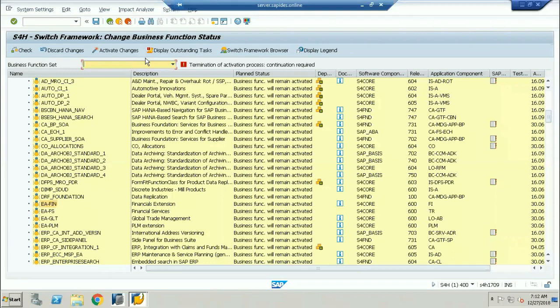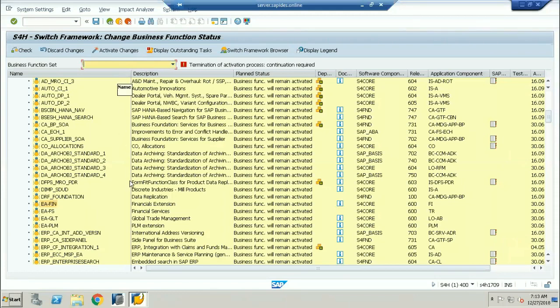Okay, and for the new GL? New GL will always be the default. So new GL will be the default when you go for SAP S/4HANA conversion, there's no need to get it. Okay, but is there any business function that is not active, that we need to activate? Yeah.